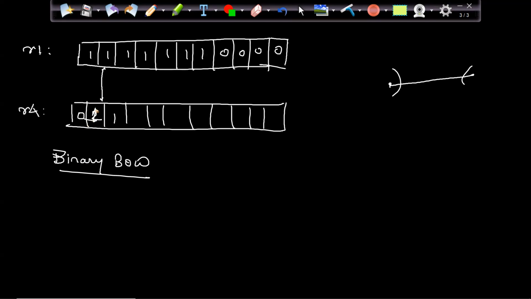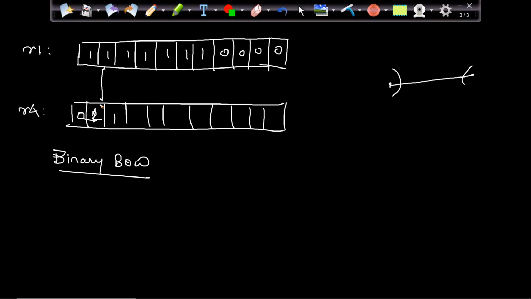Again, I am trying to save myself from an unnecessary increase in the distance. Right. So this is the very basic concept of the binary bag of words, or a bag of words.